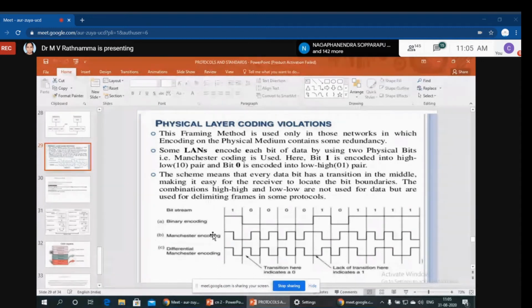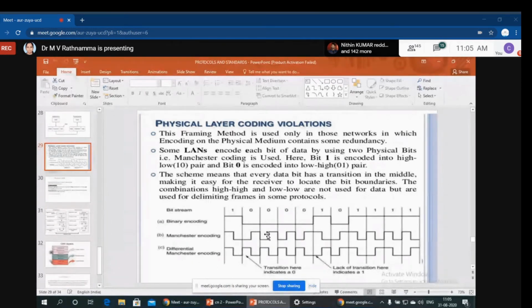According to this Manchester encoding, if it is 1 bit, the first half will be up and second half will be low. And if it is 0, first half will be low and second half will be high.